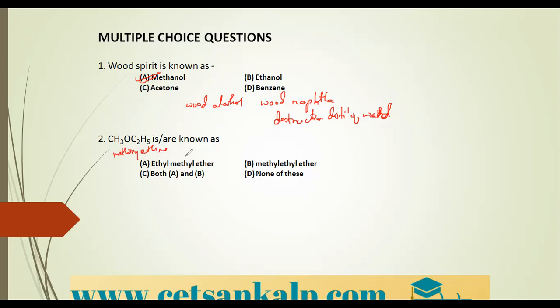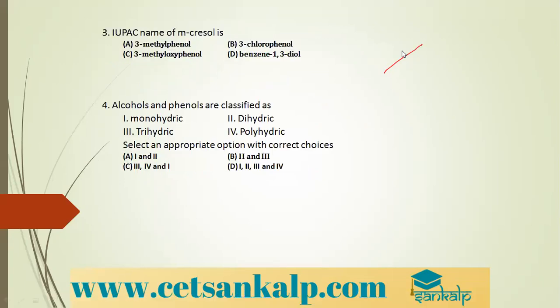Methoxyethane. But here they have given the common name, and they have asked which is the correct name. This is a methyl group and this is an ethyl group. Alphabetically we write it, and the correct name is ethyl methyl ether. So students, you should know all the common names as well as IUPAC names of the compounds, right? So it is known as ethyl methyl ether.